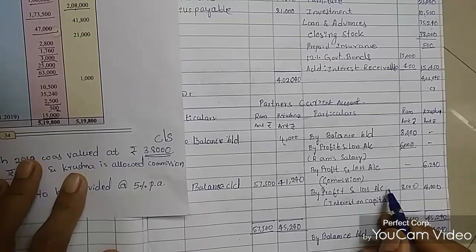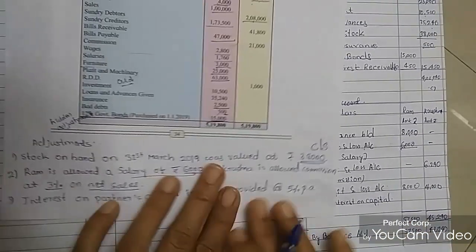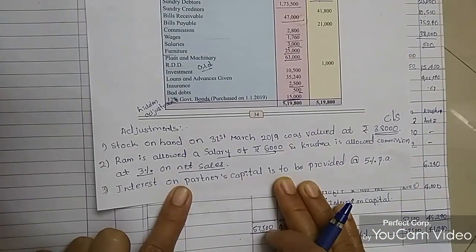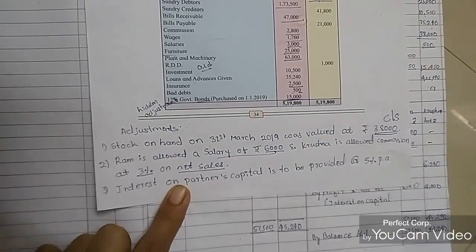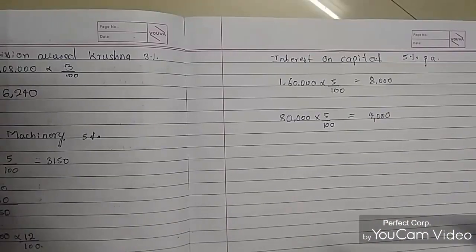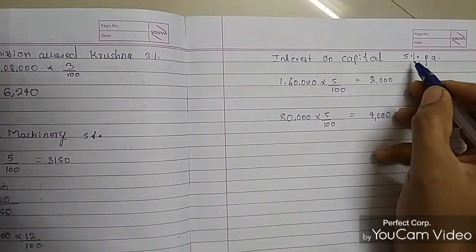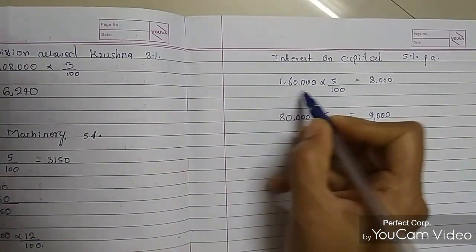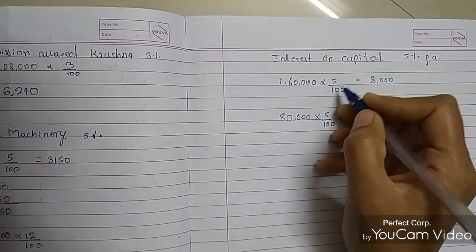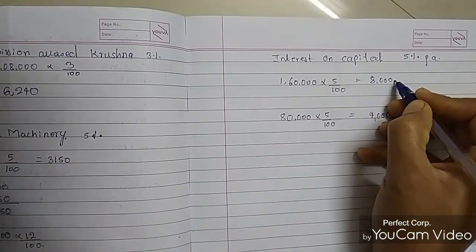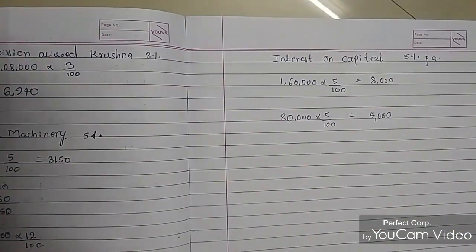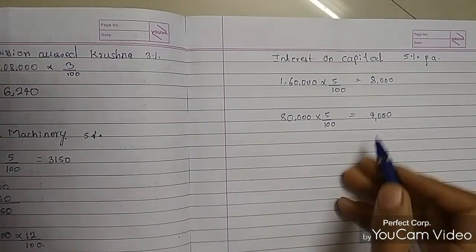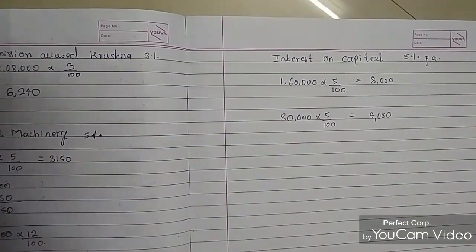Next is by profit and loss account, interest on capital. Interest on capital is to be provided at 5% per annum. So 1,60,000 into 5 divided by 100, we got 8,000 rupees, and 80,000 into 5 divided by 100, we got 4,000 rupees. This amount will come here.